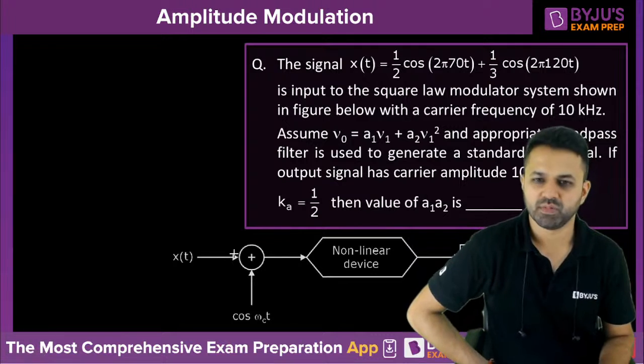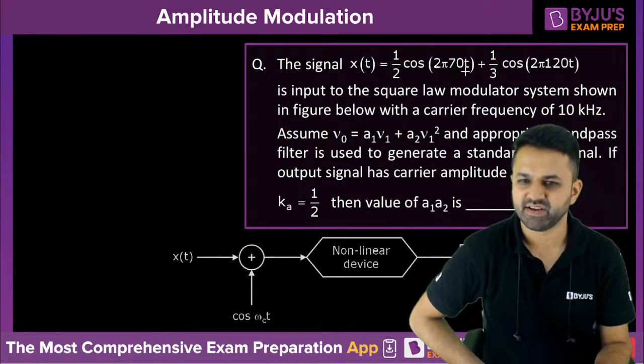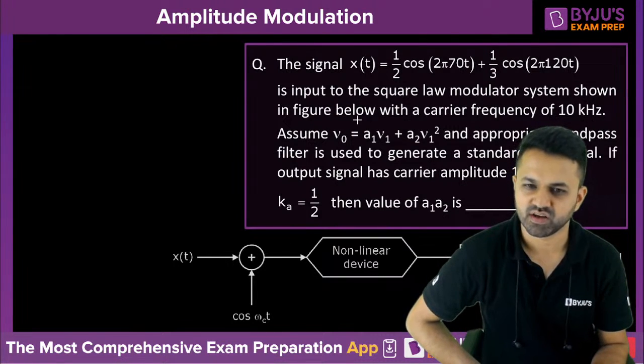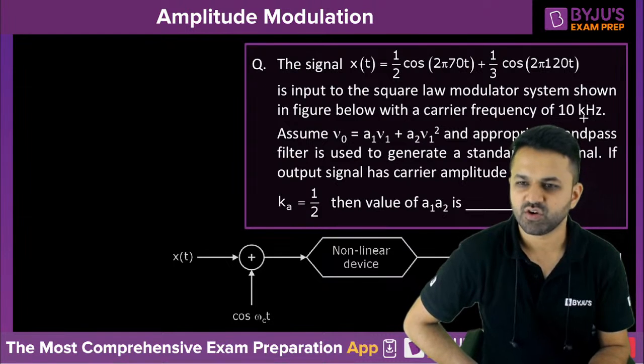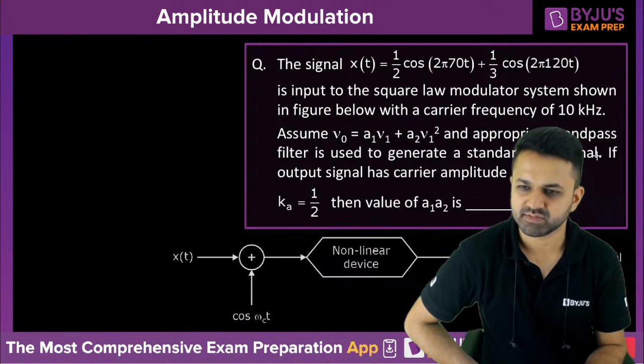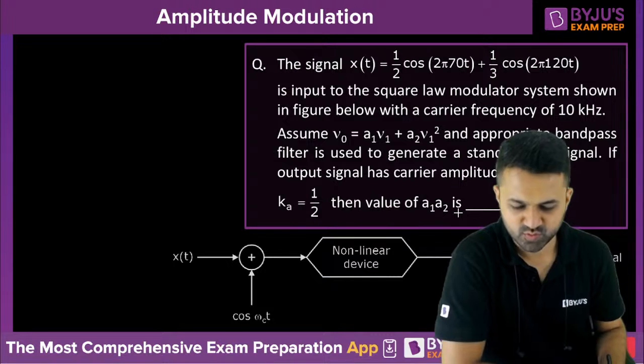Now coming to the next problem. The signal x of t equals 1 by 2 cos 2 pi 70t plus 1 by 3 cos 2 pi 120t is input to the square law modulator system shown in the figure with a carrier frequency of 10 kHz. Assume V0 is equal to A1 V1 plus A2 V1 square, and an appropriate bandpass filter is used to generate a standard AM signal. If the output signal has a carrier amplitude of 10 volt and K is equal to 1 by 2, then find the values of A1 and A2.